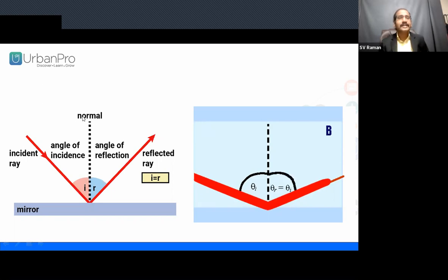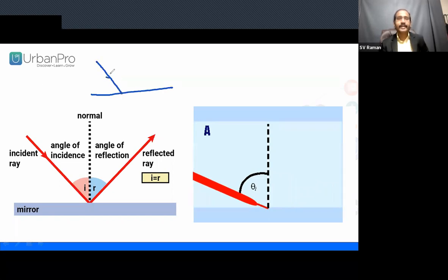Now, why do we consider the normal? For example, there is a plane surface. This is the incident ray, this point is the incident point, and from the incident point again the reflected ray. It's an example. Now the angle from the plane surface to the incident ray we call the incident angle, and from the reflected ray to the plane surface we call the reflected angle. This is fine. Why should we consider a normal? This is one great question.